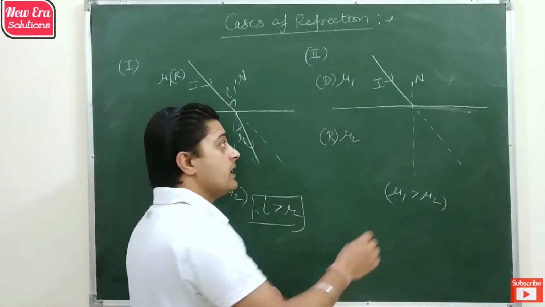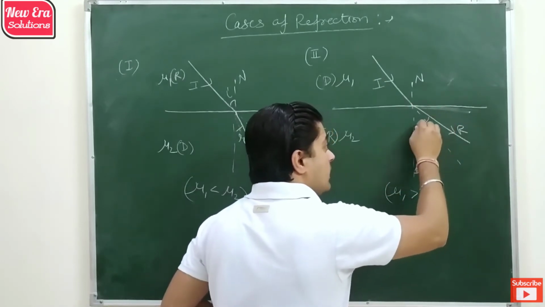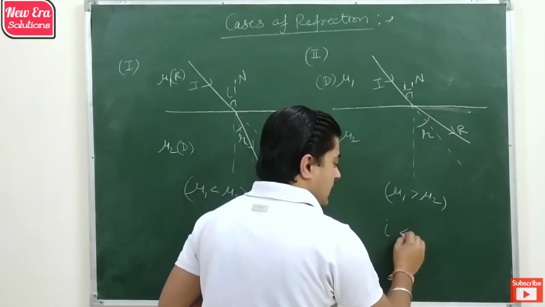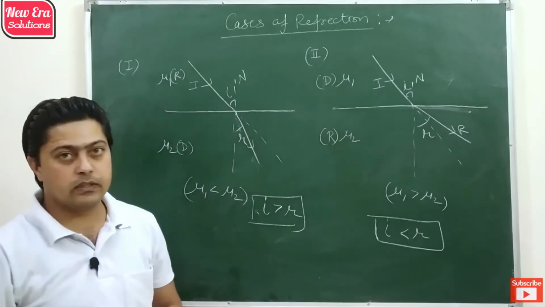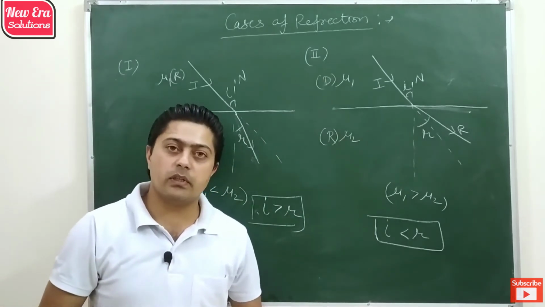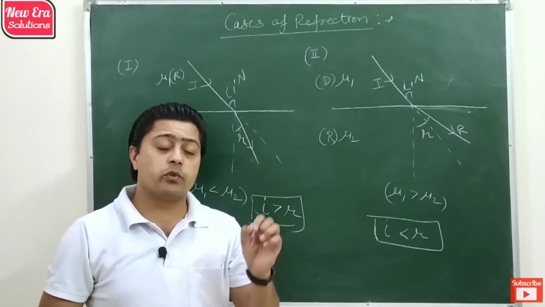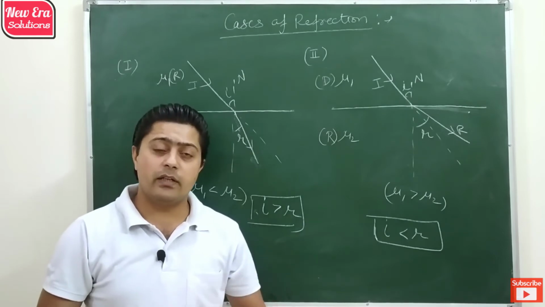In that case, light bends away from the normal and the angle of incidence is smaller than the angle of refraction. So always remember, when light moves from rarer to denser, it moves towards the normal, and from denser to rarer, it moves away from the normal.